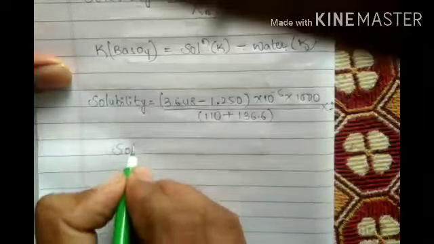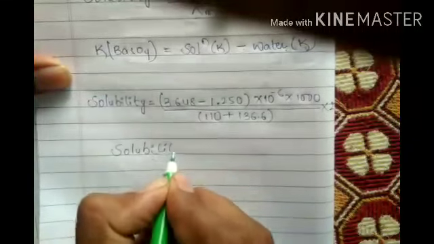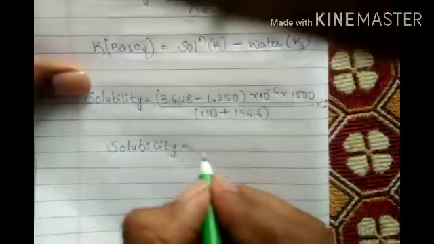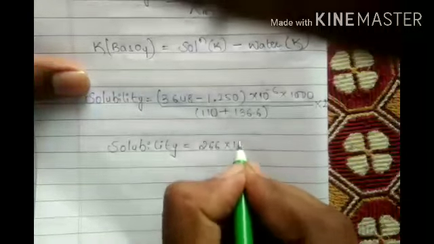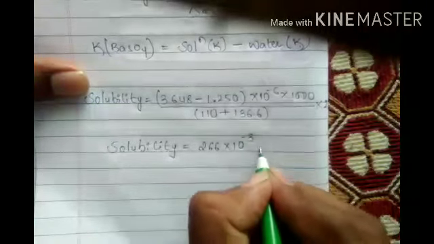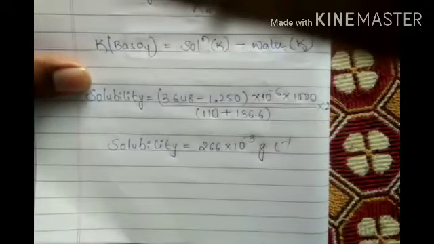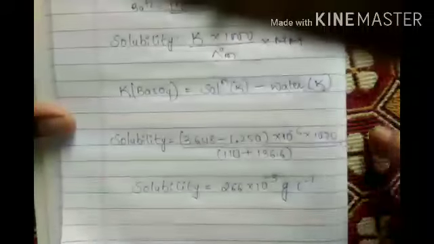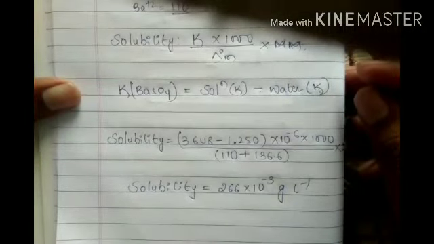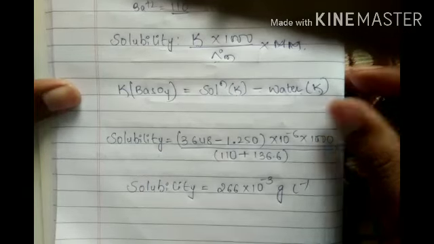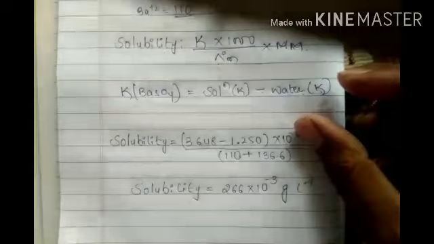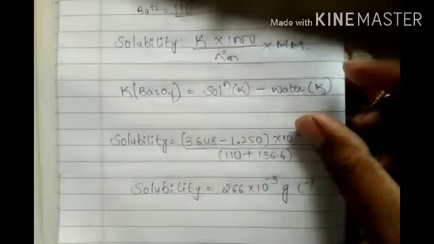Solubility equals 2.66 into 10 to the power of minus 3 grams per liter. This is the solubility for this question, question number 5. Got it? This is the way of doing it: ionic product, solubility. Next, yesterday's problems we will solve one or two. Okay. Now, just look at the fourth one.